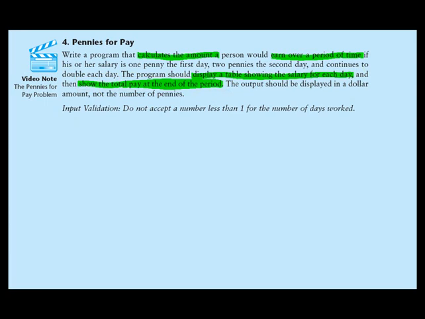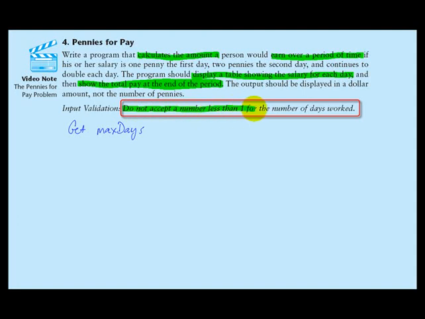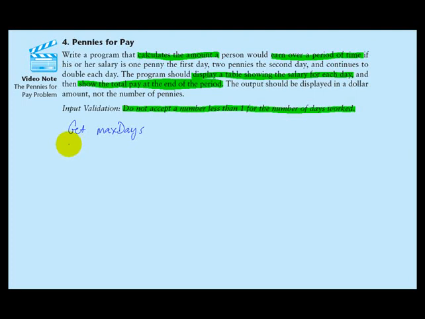Okay, well, let's design the general algorithm that the program will follow. The first thing that the program will do is get the maximum number of days that we're going to work. We'll just call it max days, and this is simply the number of days that we're going to be working. And I should point out that the problem instructs us not to accept a number less than 1 for the number of days worked. So I'm just going to insert a step here that we should